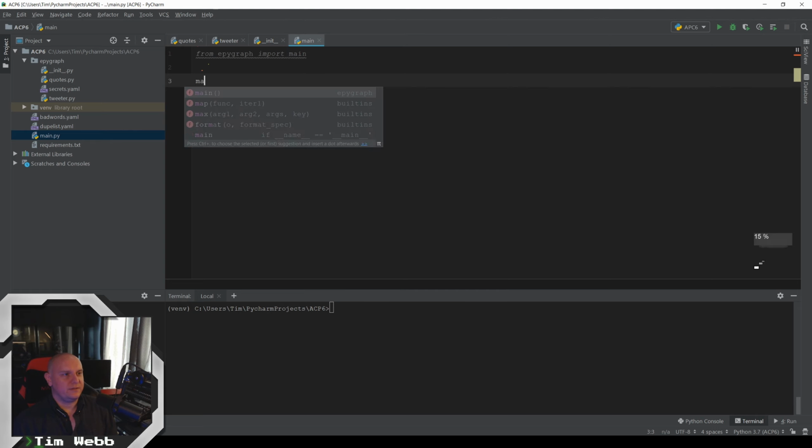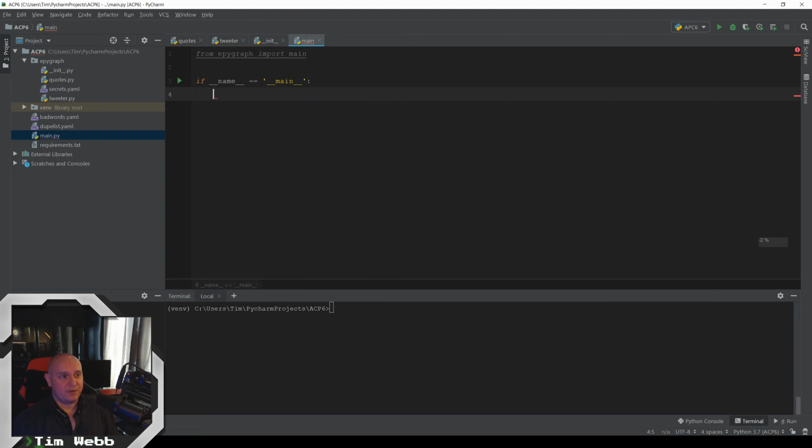And now we'll do the main clause thing here. In PyCharm, I just do main and tab, and it automatically fills in the dunder name dunder main thing for me. And now, whoops, I've found a problem there. It also tries to do that if you're trying to call the function main. But okay, we got that now.